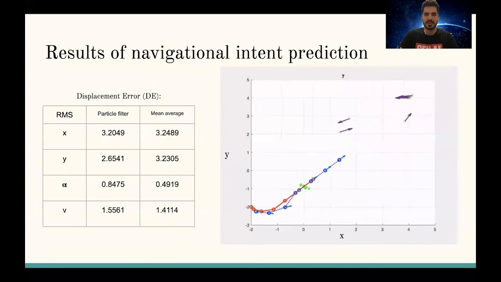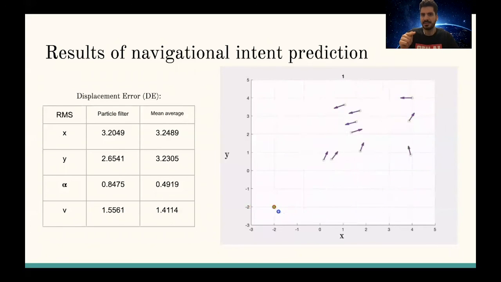In this slide, you can also see the different results of the human over time. The red line shows the human movement, the ground truth, and the blue line shows the one step ahead prediction of the human.